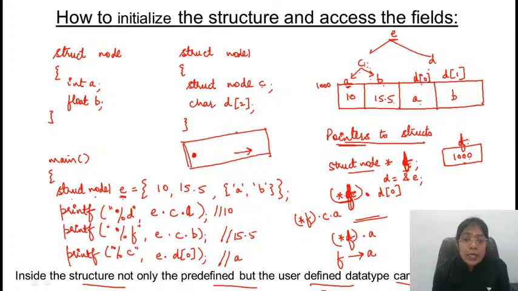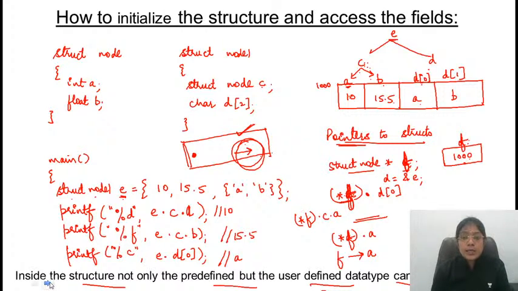We will be making use of this during the linked list. In linked lists you would have seen commands like head of next is equal to something. Head of is this operator. So these are two different representations for one and the same thing. Clear? So this is all about structures.